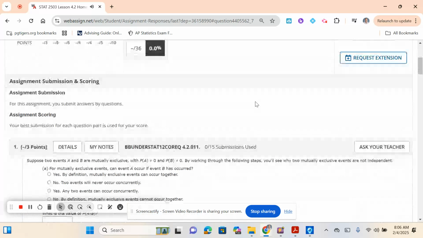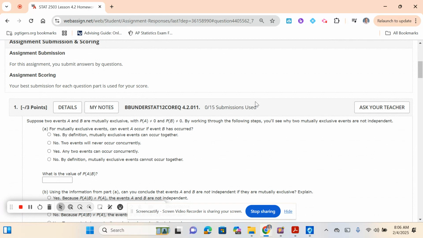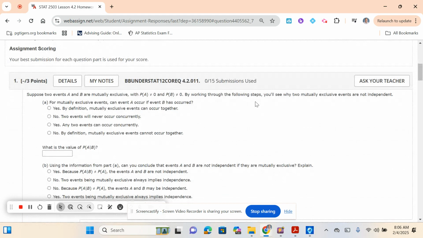All right. Number one, suppose two events A and B are mutually exclusive. Mutually exclusive means they cannot happen at the same time. So the probability of me drawing a heart and drawing a spade is mutually exclusive. I can't draw a card that's a heart and a spade. By working through the following steps, you'll see why two mutually exclusive events are not independent.